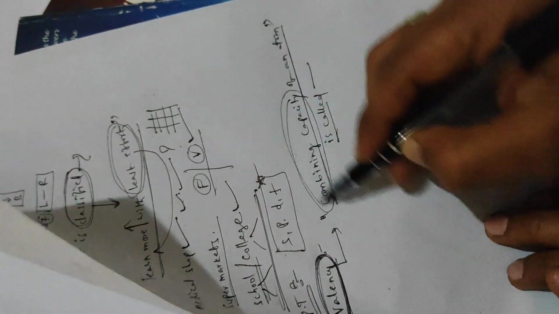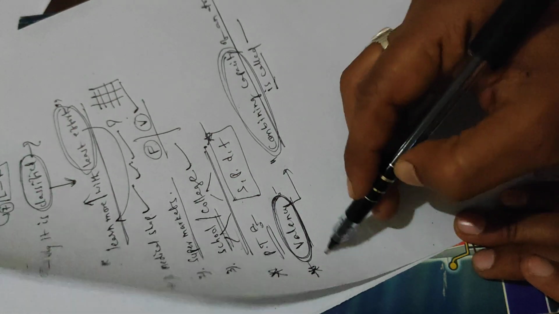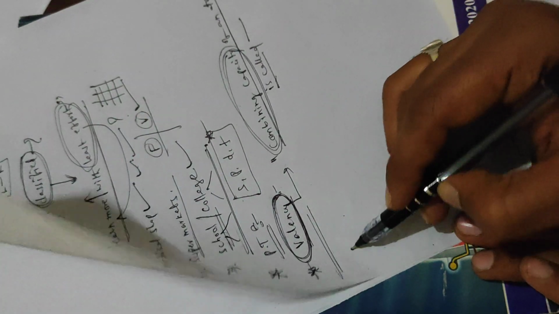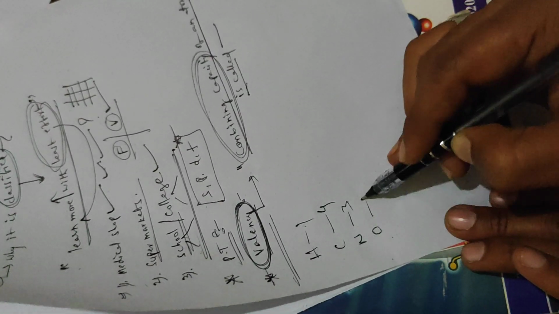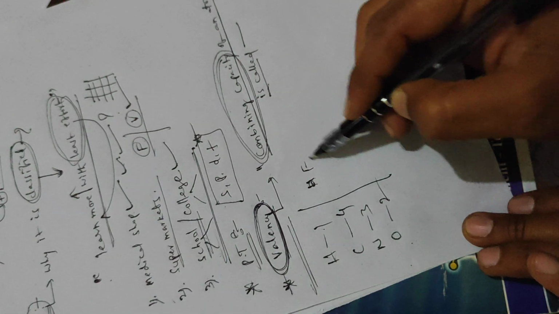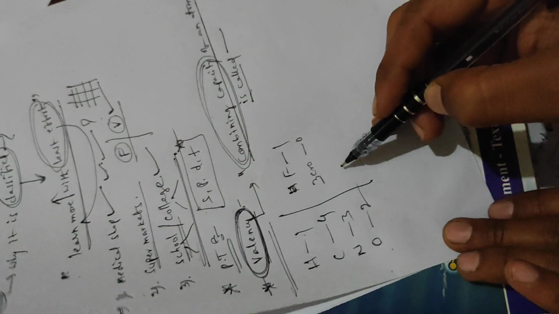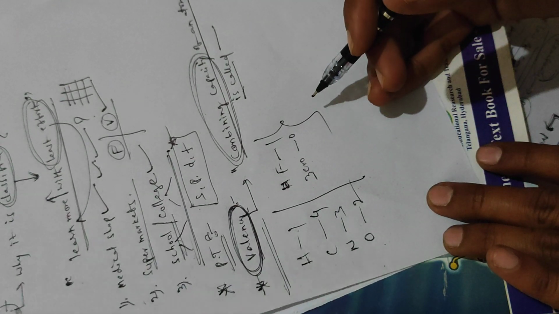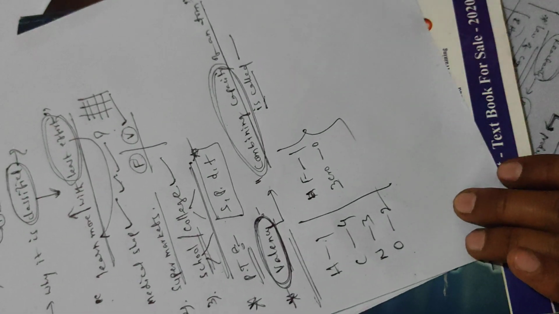What is the combining capacity here? For example, every chemistry faculty always says that hydrogen valence is 1, carbon valence is 4, nitrogen valence is 3, oxygen valence is 2, halogens, meaning fluorine, chlorine, bromine, iodine, valence is 1, and noble gases are zero group elements, valence is 0. Every time they will say like this. So how to remember the valency for all the elements? We will discuss these valency techniques in this session.